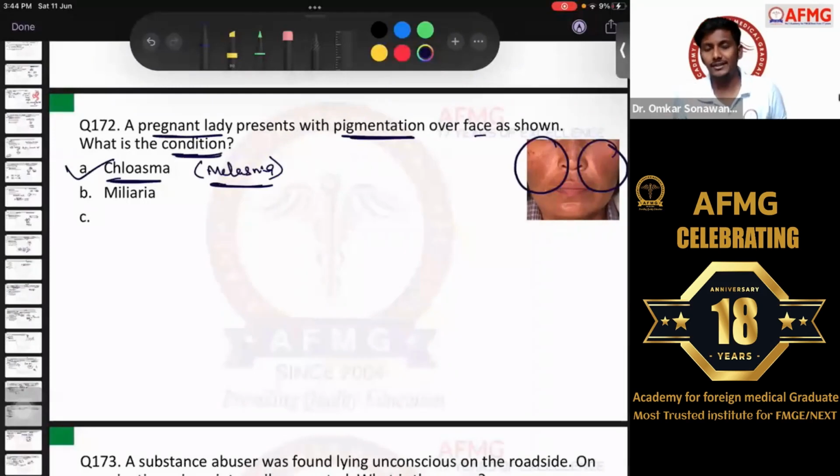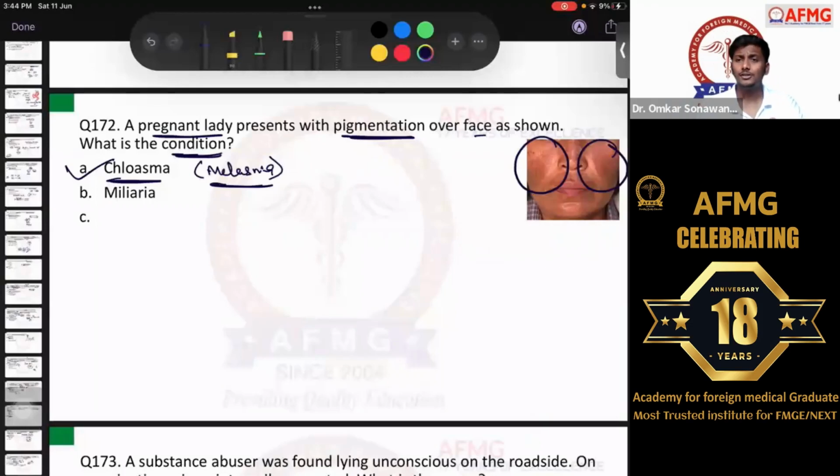It is due to the hormonal disturbances which are seen during pregnancy. And please remember, chloasma or melasma is commonly seen in the second trimester. ये question हमने discuss किया था. Chloasma or melasma I discussed in OBG. It is usually seen in the second trimester of pregnancy. Okay, that was the question we discussed.